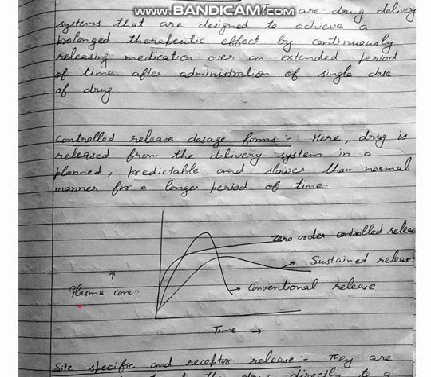Now the graph between plasma concentration and time. If we are talking about conventional release, then we will achieve this type of graph. Here, when the drug is administered in the body, immediately it releases and then is eliminated. But if we give the drug in sustained release, then the onset of action of the drug is slower, and then the drug is released in the body and then it is eliminated.